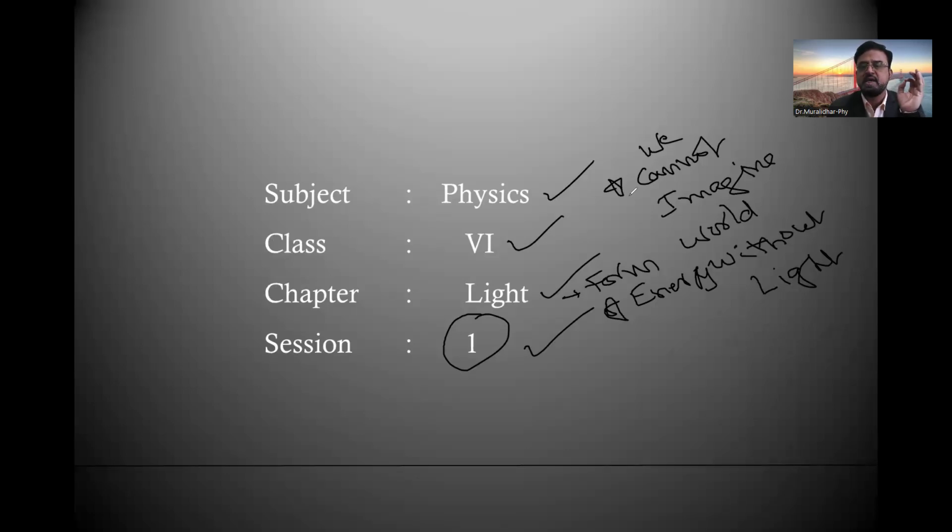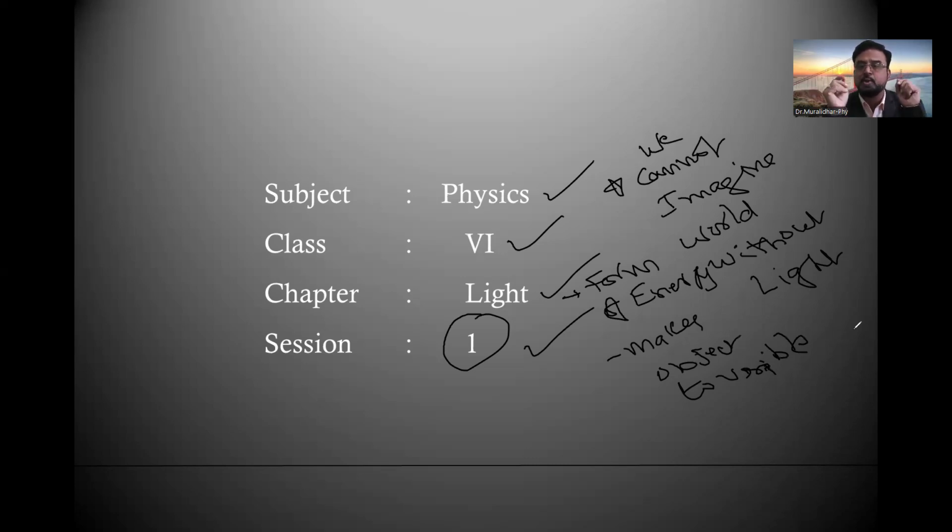It is a form of energy which makes objects visible for us. Correct or not? Suppose you are entering a dark room, we cannot see anything, even though there are so many things there, like bed, books, tables, fan, AC.